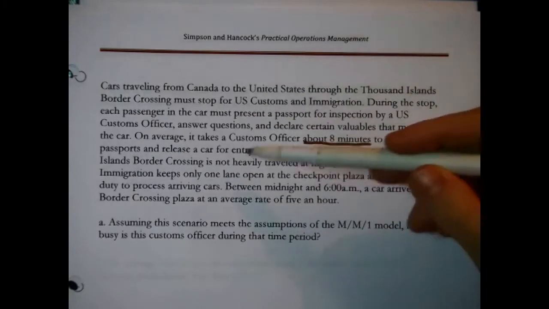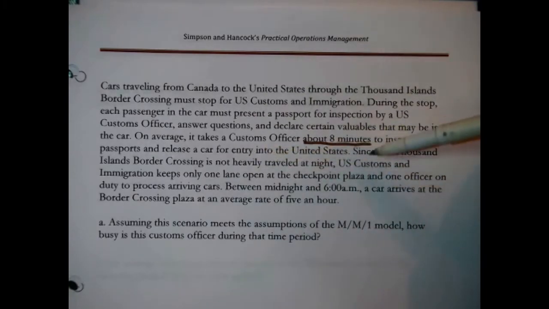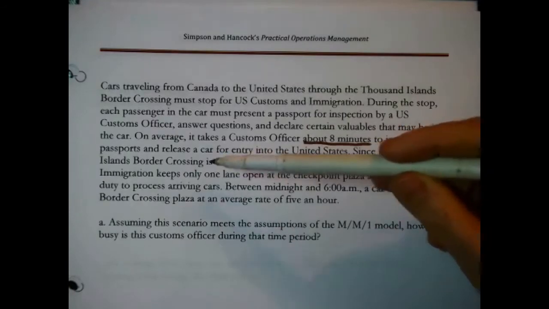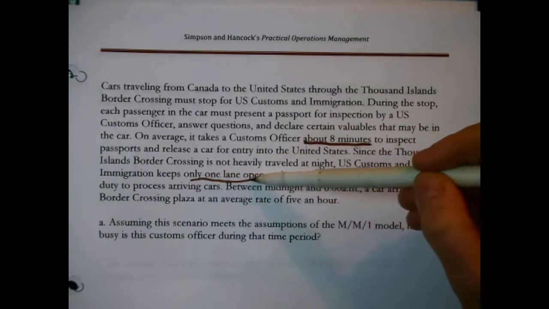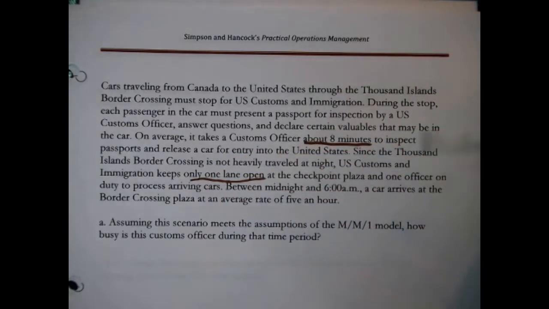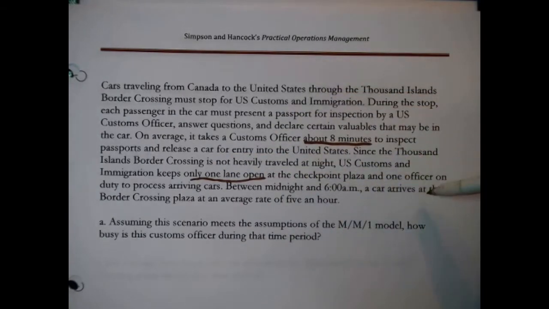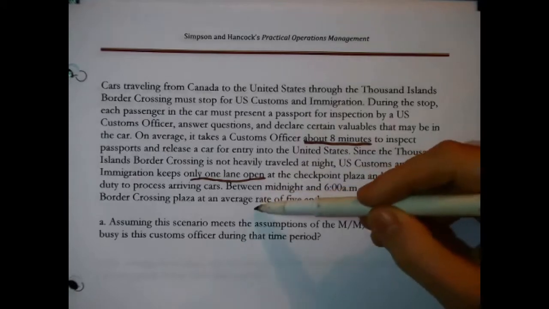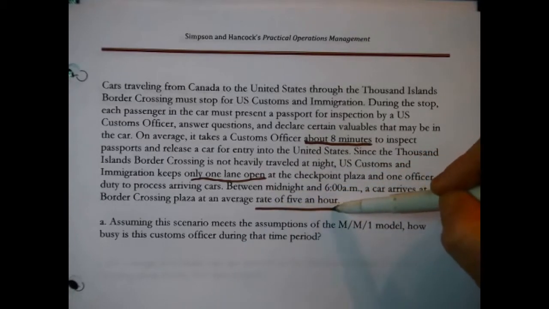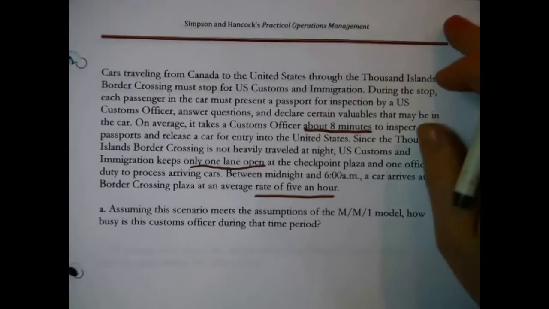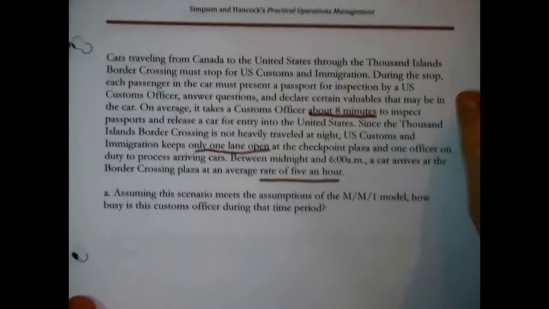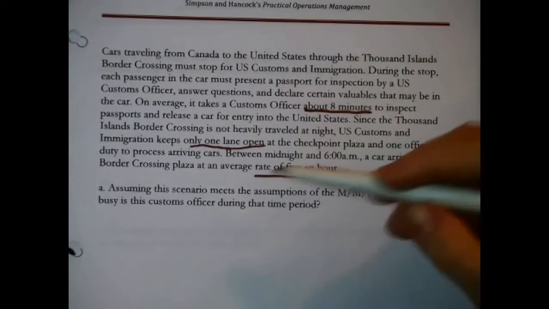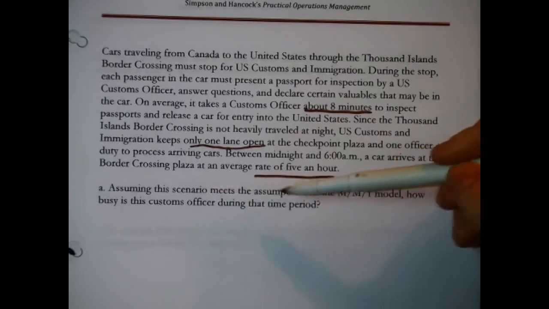Since the Thousand Islands border crossing is not heavily traveled at night, U.S. Customs and Immigration keeps only one lane open at the checkpoint plaza and one officer to process arriving cars. Between midnight and 6 a.m., a car arrives on average rate of 5 per hour. Okay, now, what's the question? Assuming this scenario meets the assumptions of the MM1 model, how busy is the customs officer during this period?